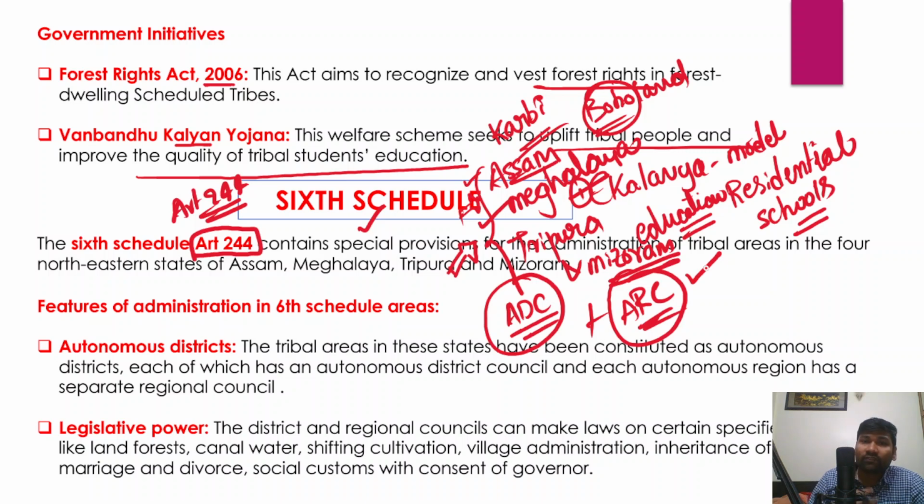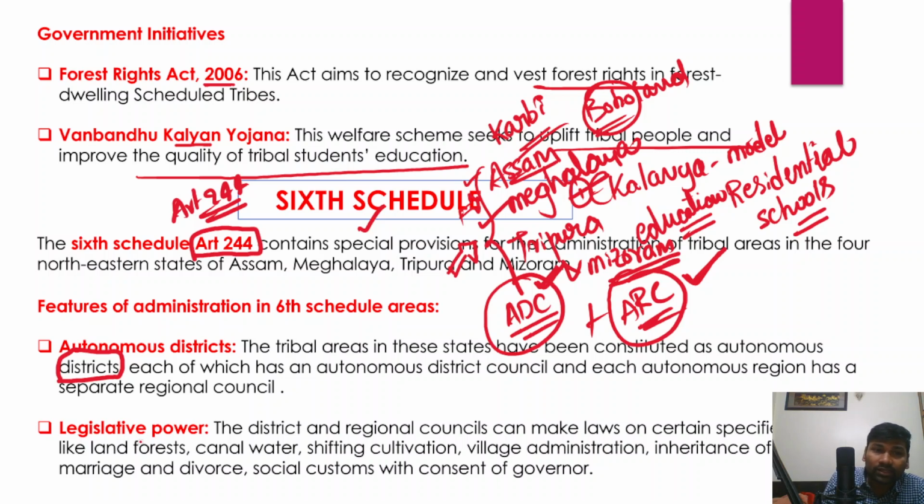Right, so in fact the tribal areas in these 4 states have been constituted as autonomous districts, and each of these autonomous districts will have an autonomous district council and also an autonomous regional council. There will be a separate autonomous regional council and autonomous district council in these 6th schedule areas.